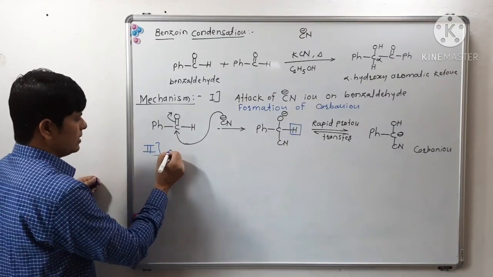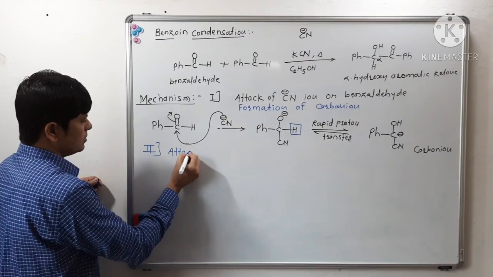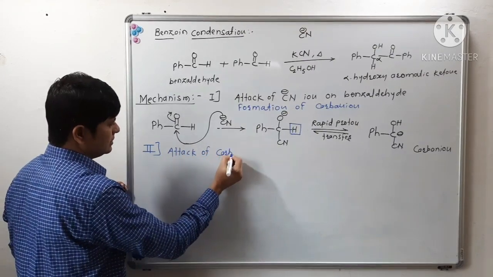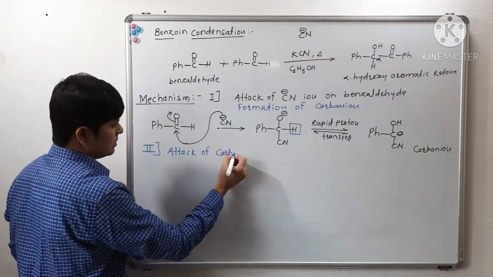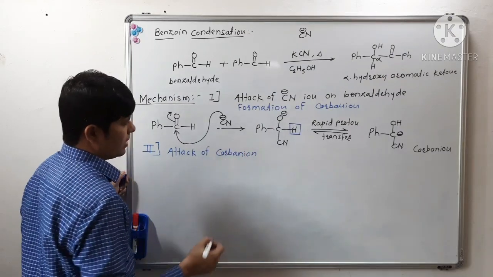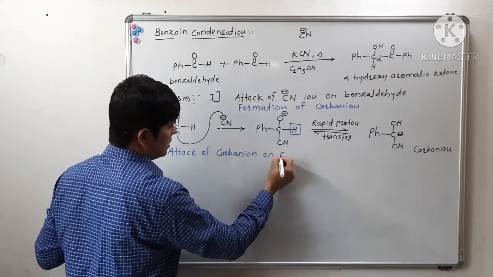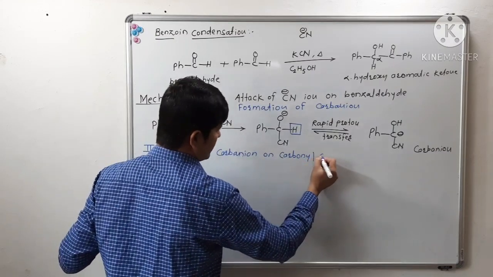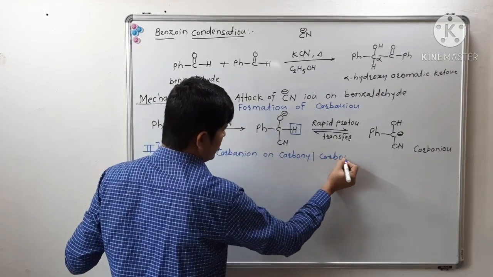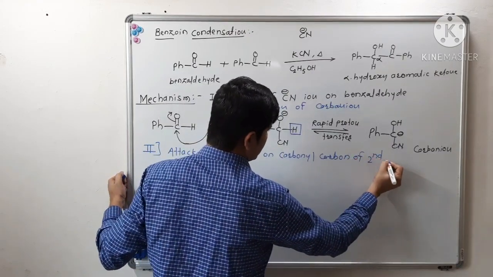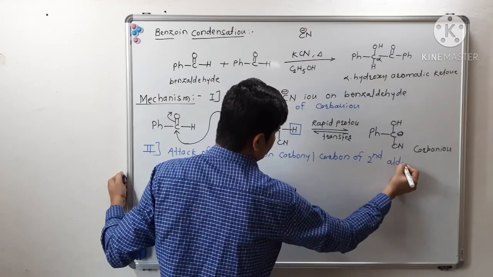In the next step, attack of carbanion on the carbonyl carbon of the second aldehyde molecule.